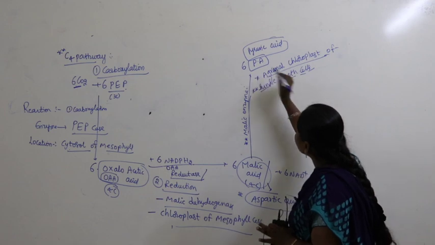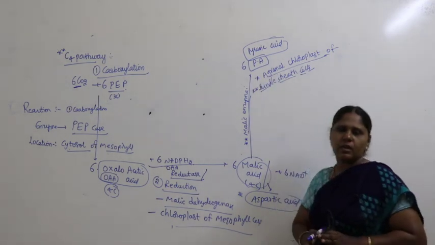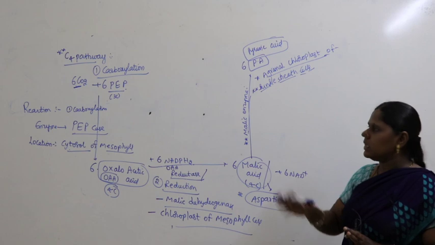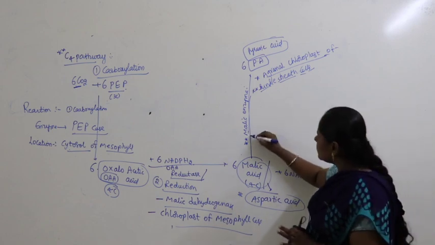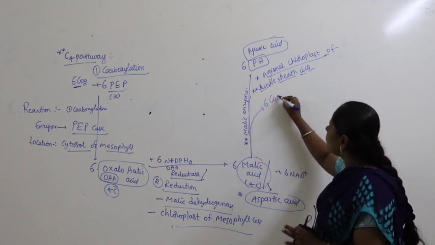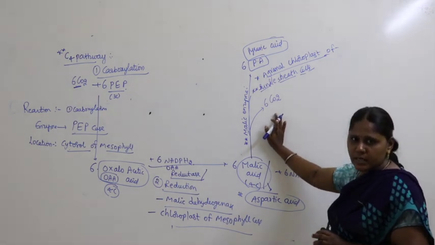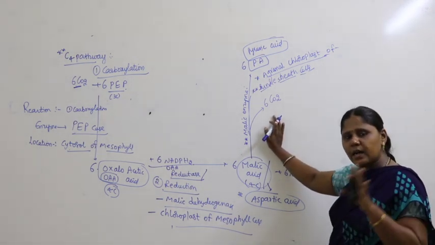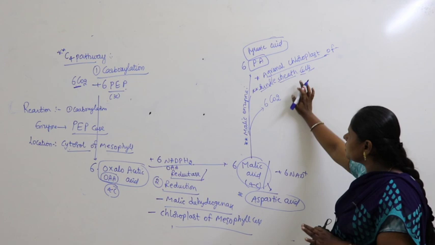Agranule chloroplast of bundle sheath cells. Very important. So here in this case, there is a release of 6 molecules of carbon dioxide into bundle sheath cells. That is why we say second time carboxylation occurs in the bundle sheath cells.